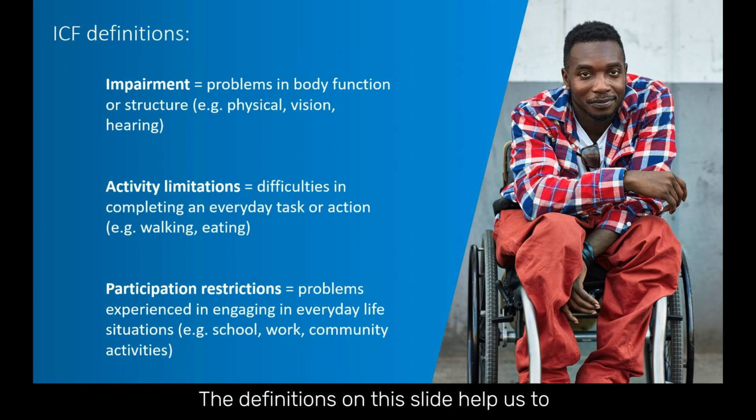The definitions on this slide help us to understand some of the words used in the ICF. The impairments are problems in body structure and function that result from a health condition. For example, physical, vision, or hearing impairments, but may also refer to impairments related to cognition or executive function. Activity limitations are difficulties in completing everyday tasks or actions, for example, walking, eating, or speaking, which result from the impairments. And finally, participation restrictions refer to the problems people may face in engaging in everyday life, for example, going to school or work, playing sport, or going to social events.